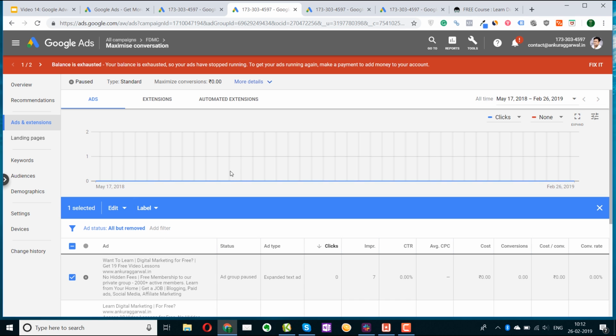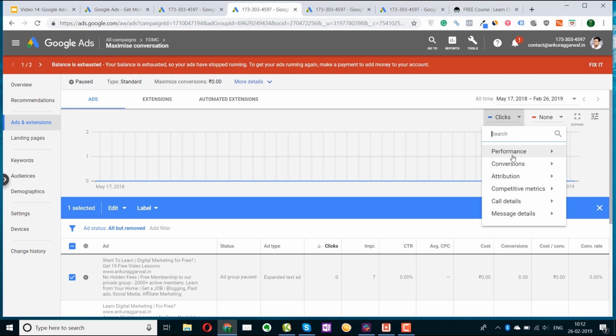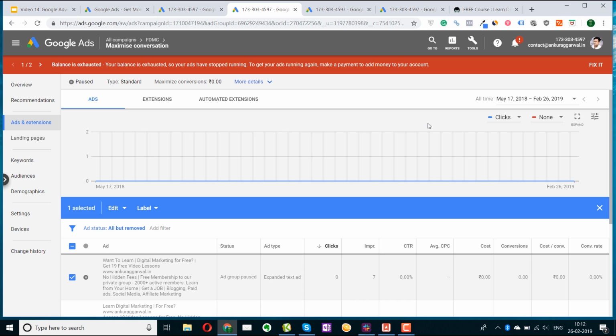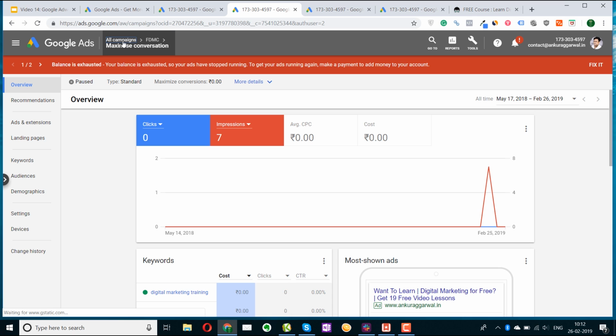And here you will see all the data related to the ads that are running. Right now the campaign is paused. That is the reason you don't see any data, but here you can see all the data, and you can also sort the data according to the various metrics that you want. So Google is giving you a lot of options in terms of running a good, successful Google Ads campaign. So let's create a campaign from scratch and see how it will work.